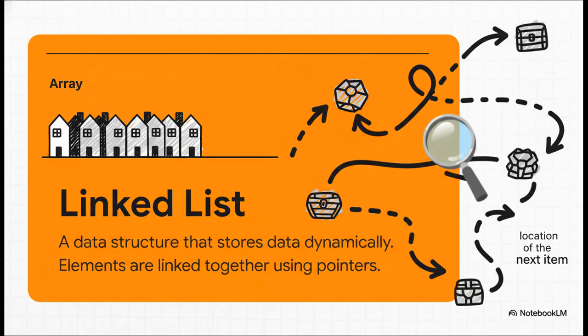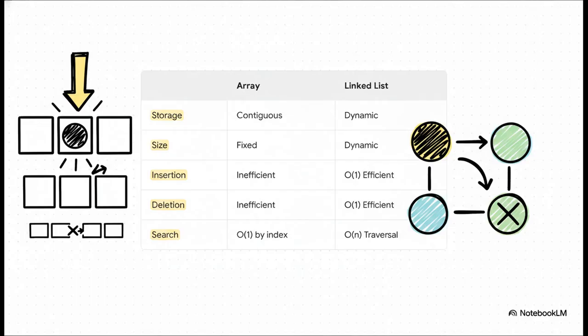It's more like a treasure hunt. Each item holds a piece of data, and then it holds a clue, a pointer, that tells you the location of the next item in the chain. The items themselves can be scattered all over the place in memory. So why would you ever use one over the other?